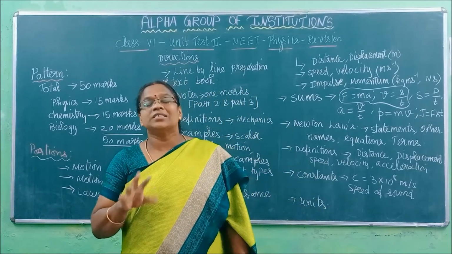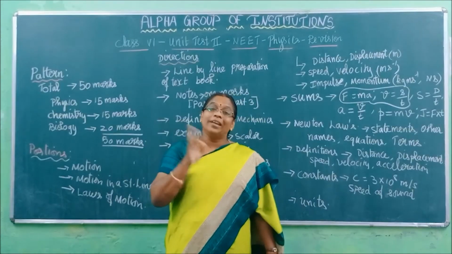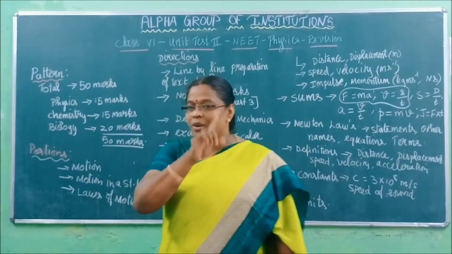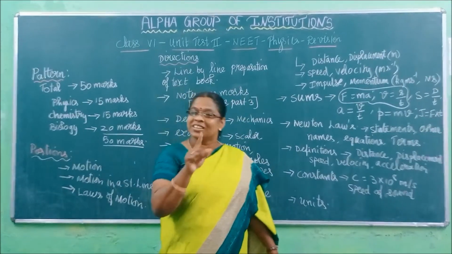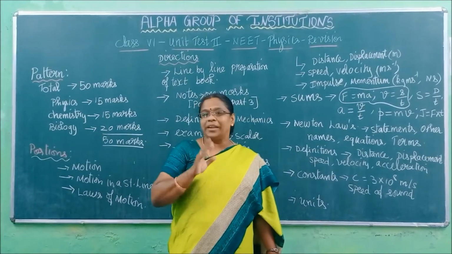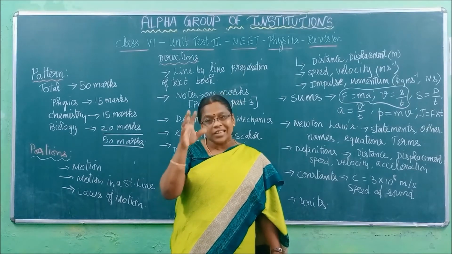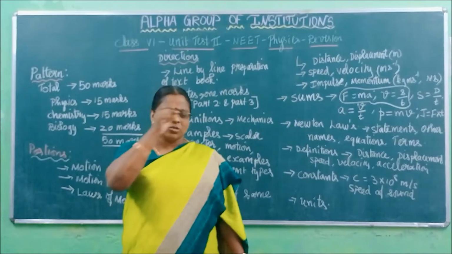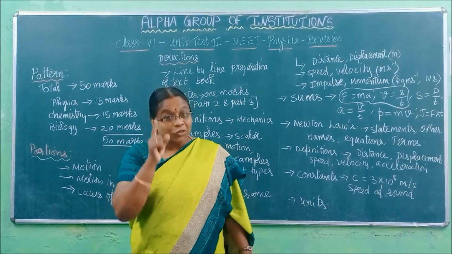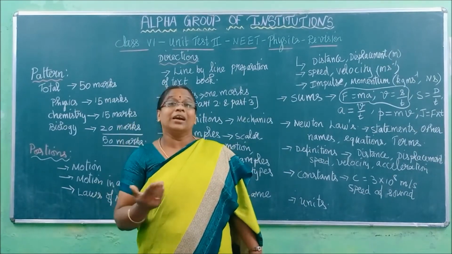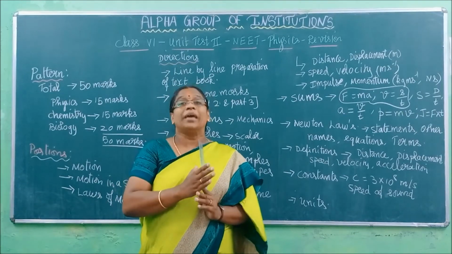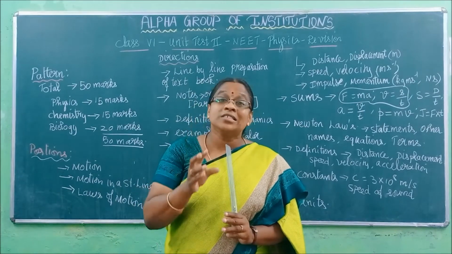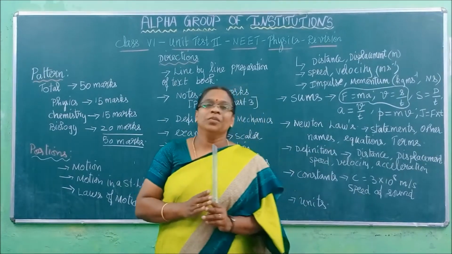See, if I ask a question like this, which quantity will have the unit meter per second? This is an example question, children. Don't expect this question in the examination. Choice A is speed. Seeing the first choice, you will say speed will have the unit meter per second, so let us take the option. Though you got one correct answer, you should not stop there, because this is a NEET test and the choices will be confusing.